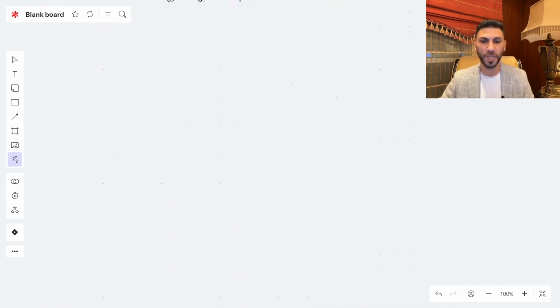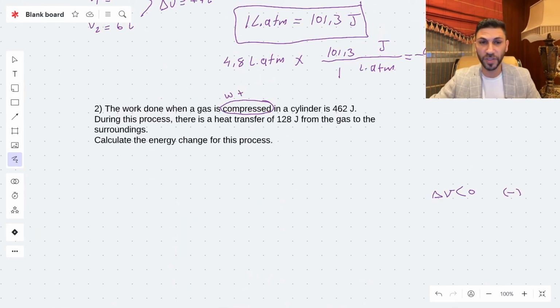All right. Now, this is the first conclusion, because they say it's compressed in a cylinder and the work was 462 joules. During this process, there is a heat transfer of 128 joules, also the same unit, from the gas to the surrounding.